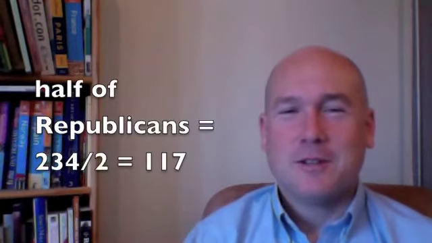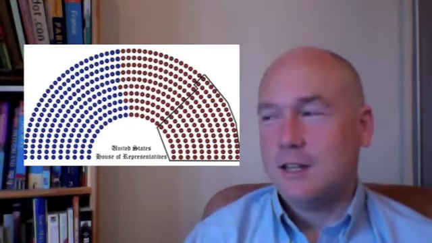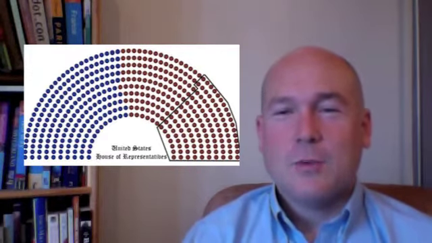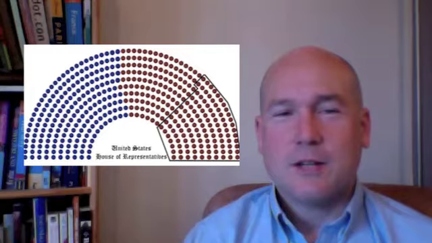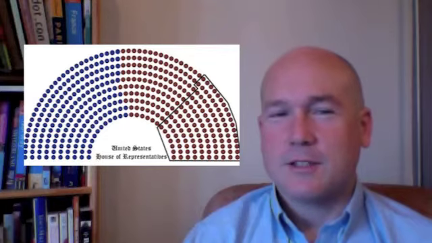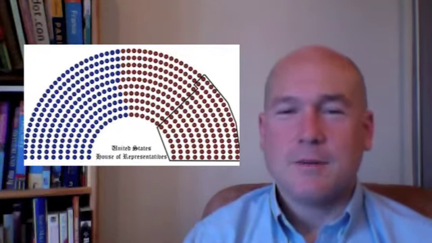Half of the 234 Republicans is 117. So the 117 most conservative members of the House, seen here outlined in black on the far right of the chamber, which is only 27% of the total House membership, can stop any compromise legislation that has been negotiated with the Senate and the White House. That's why Boehner has such a hard time negotiating and compromising with President Obama.